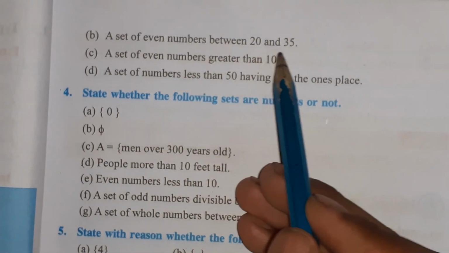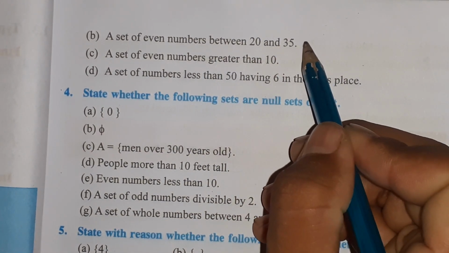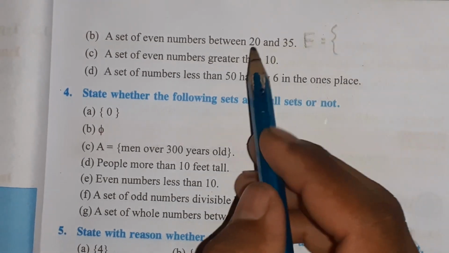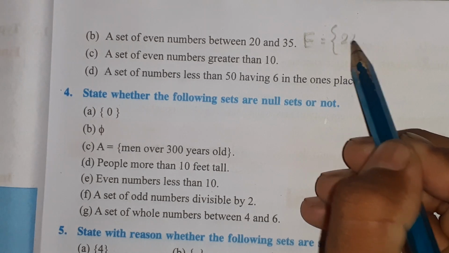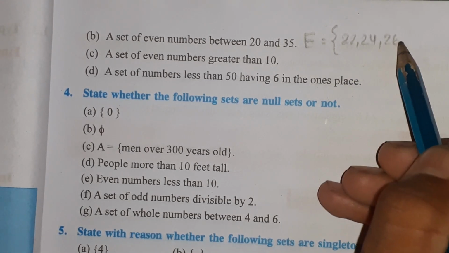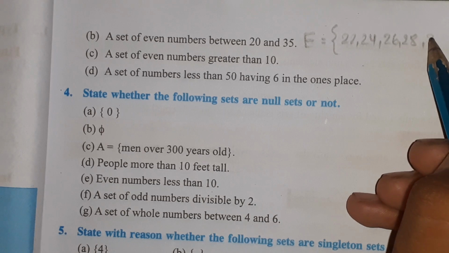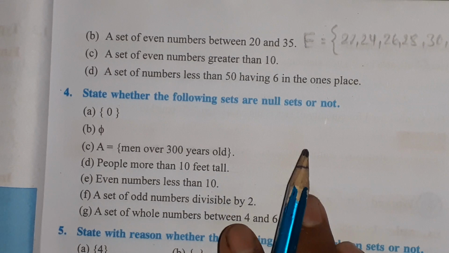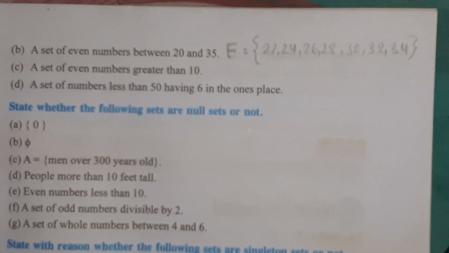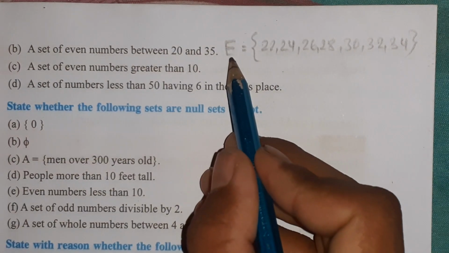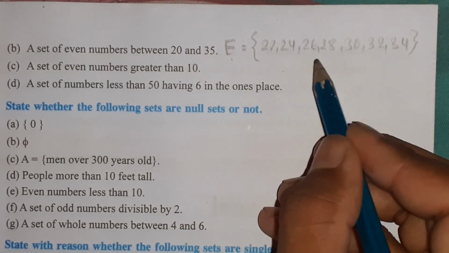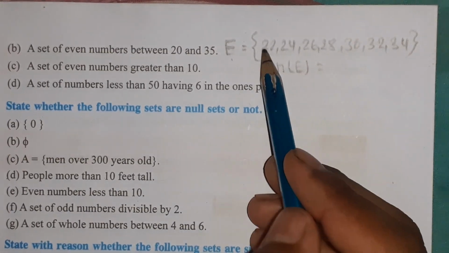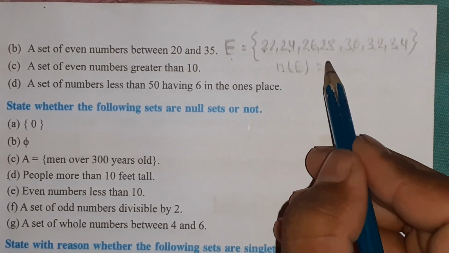A set of even numbers between 20 and 35, that means you should denote by E equals to even numbers, meaning 22, 24, 26, 28, 30, 32 and 34. This is the finite set. And the cardinal number of E, that means n(E) is equal to 1, 2, 3, 4, 5, 6, 7.